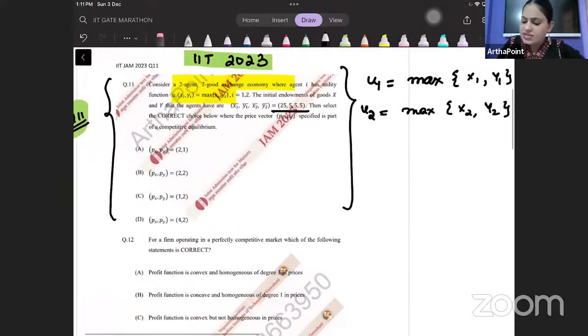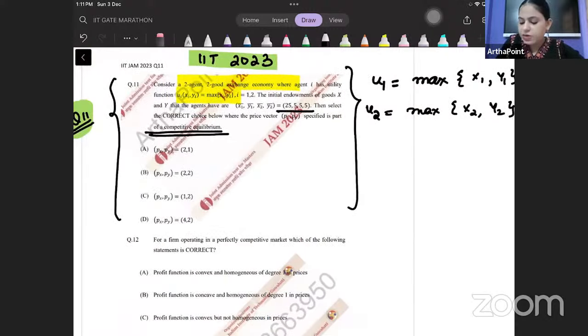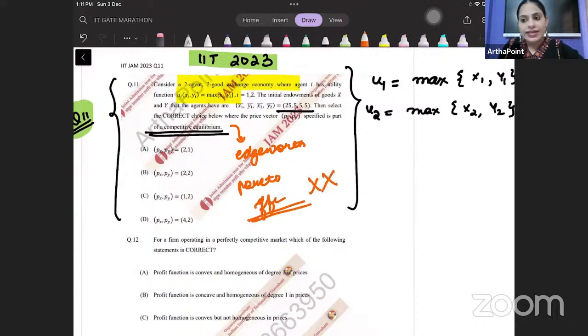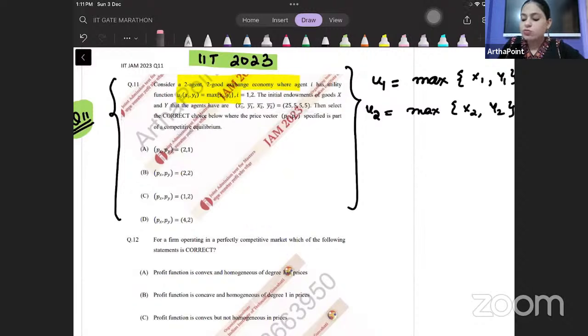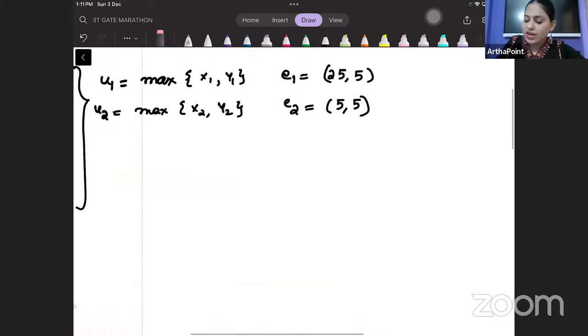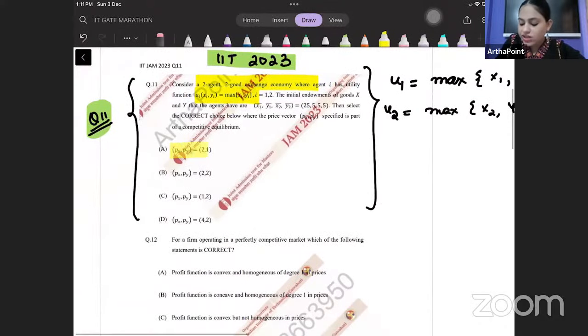अच्छा, they are asking me to find the competitive equilibrium. So beta, for competitive equilibrium, do I need the concept of the Edgeworth box? क्या मेरे को एग्जाम में Edgeworth box बनाकर Pareto efficient points इसमें बनाने चाहिए? Should I be making those points? No, it is a wastage of time. There is no need to make the Edgeworth box. There is no need to make Pareto efficient points. Such a waste of time. We don't want to do that. We just want to quickly look into the points. ये जो price bundles दिए हुए हैं हमें सिर्फ इनमें देखना है. And from that, we have to try to answer this question.